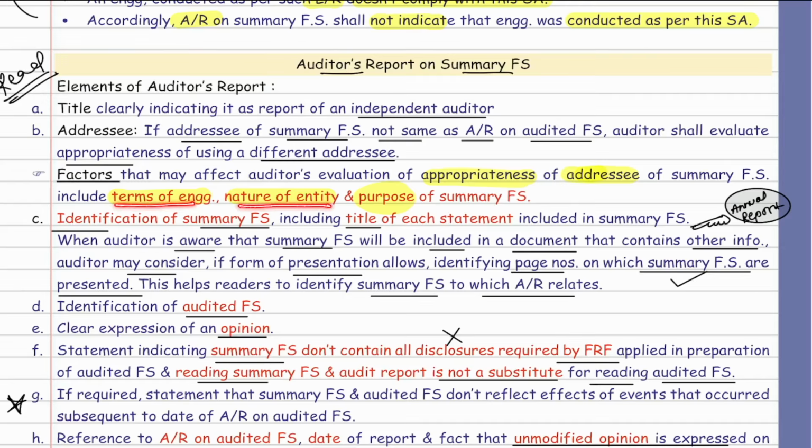If it is a partnership firm, it can be the partners. Then the purpose. If it is a special purpose framework, then sir, we discussed three users: creditor, regulator, contractor. I hope you have revised SA 800. If not, please go and revise it after this session. So based on the terms of engagement, nature of the entity and purpose, there can be different addressees.